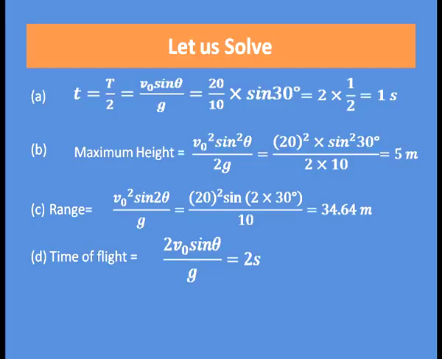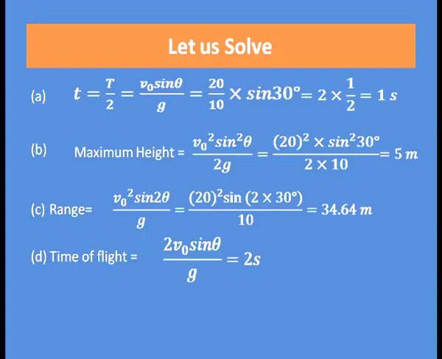So, the equation becomes T equal to 20 divided by 10 into sin 30 degree, theta is given 30 degree, that is equal to 1 second. So, the time required to reach the maximum height is 1 second. What is the maximum height?